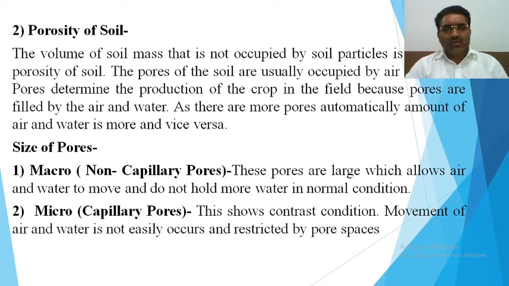As we know, roots require gaps, or pores, to penetrate the ground. That's why, if there is more porosity, there is more availability of water and air, and plant roots can easily penetrate into the ground and absorb nutrients and water. Thus this porosity helps plants grow easily and gives more yield to the farmers. There is a direct relationship between porosity and overall production.